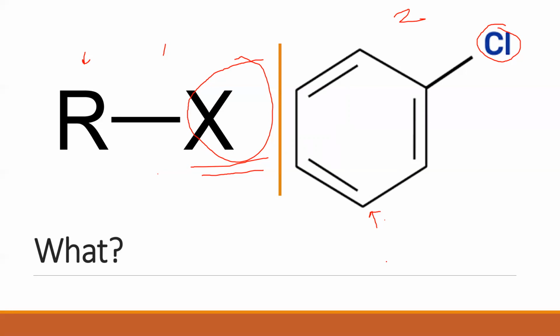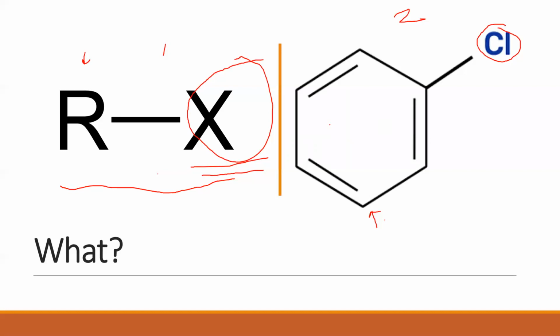Now coming to the first one, this is the general formula of a haloalkane, which means R should be an alkyl group. If a halogen is attached to an alkyl group, then the resultant compound is called a haloalkane. And what about this one?